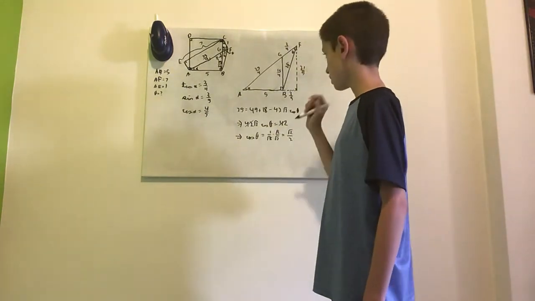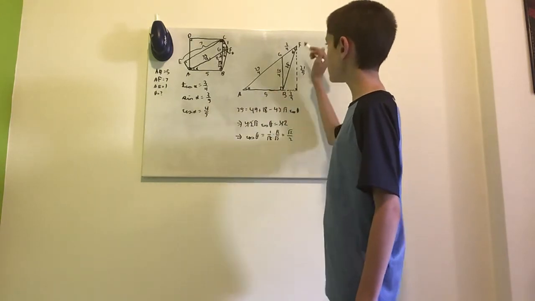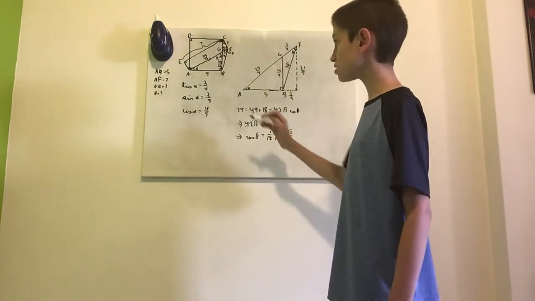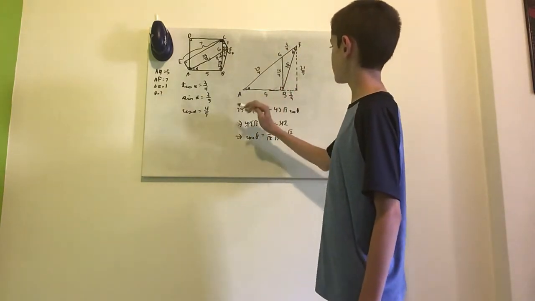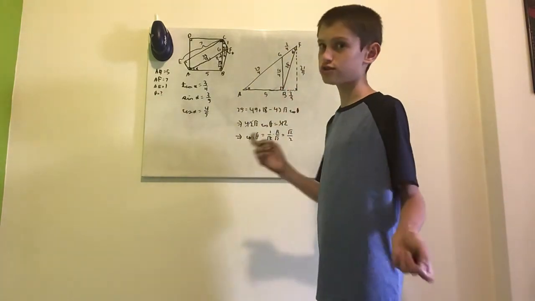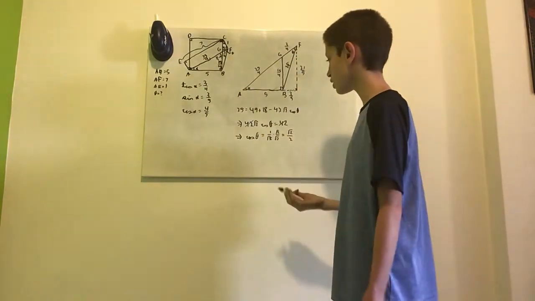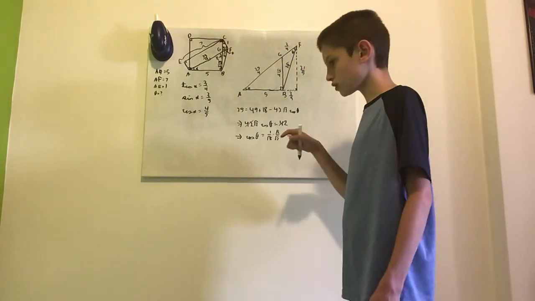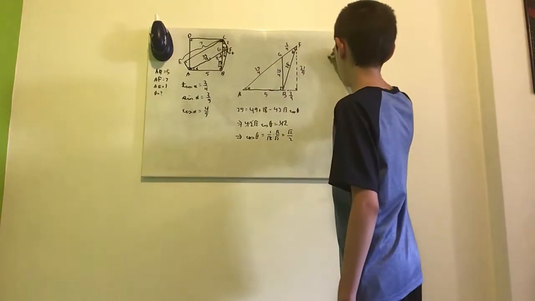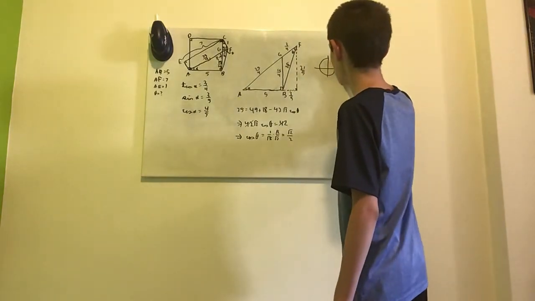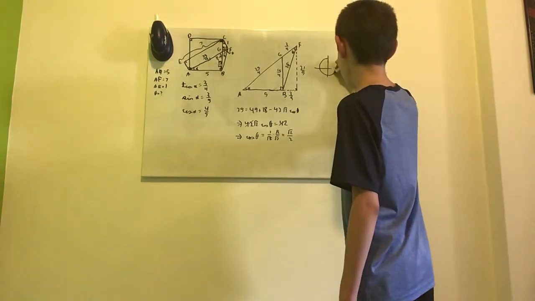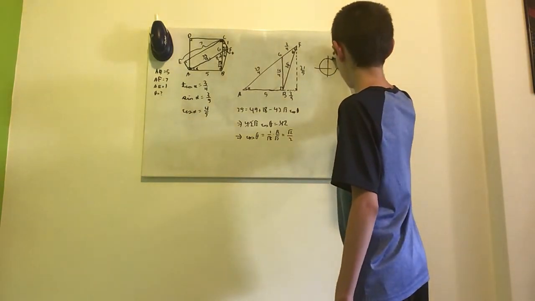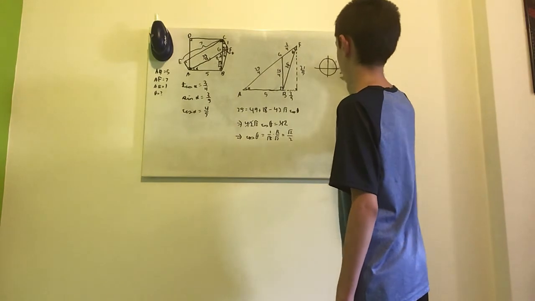And now, let's see. ABF is an obtuse angle, which means that BAF and AFB will both be acute angles, which means theta will be an acute angle. And let's see on the unit circle, the unit potato. The unit potato, wow. I just discovered the unit potato, I'm smart.